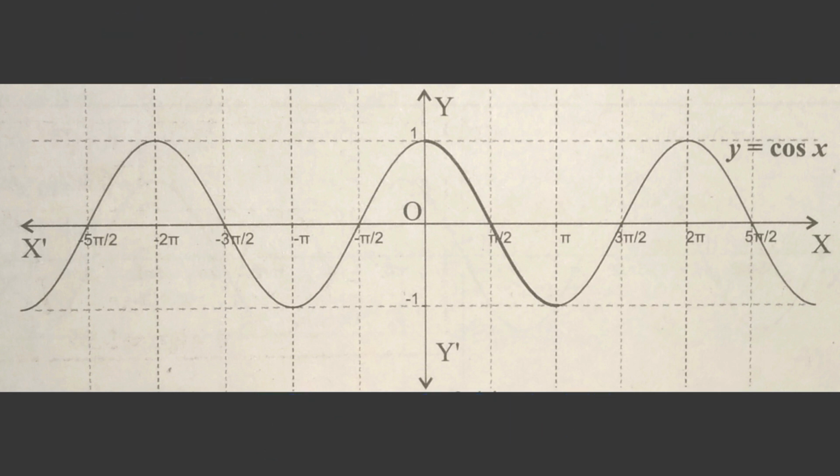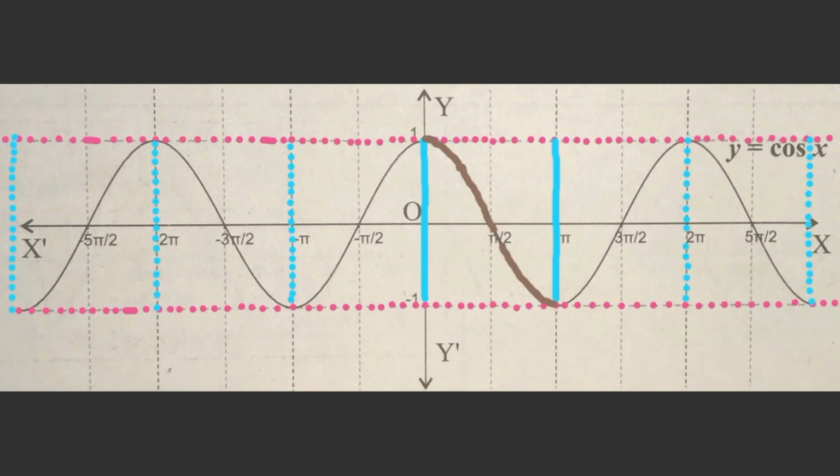In the graph of cosine function, if you observe the graph, then the graph of cosine function starts from x equal to 0 and up to x equal to 2 pi. The graph of cosine function completes one cycle. Therefore the period of this cosine function is 2 pi. Again, the graph of cosine function is continuous. There is no discontinuity in this graph anywhere. Therefore the cosine function is said to be continuous function.